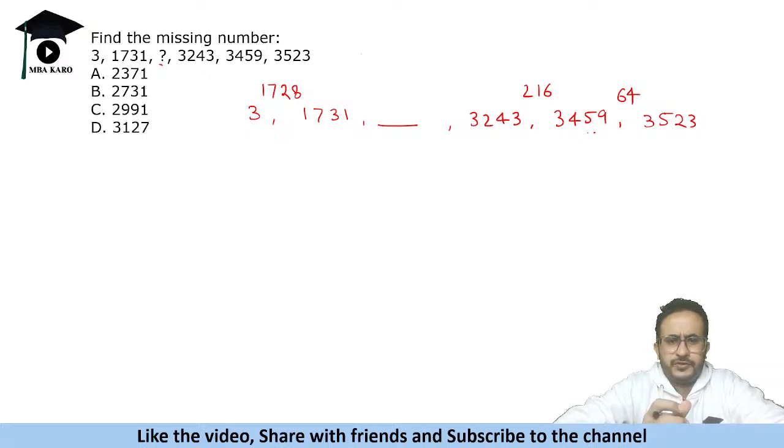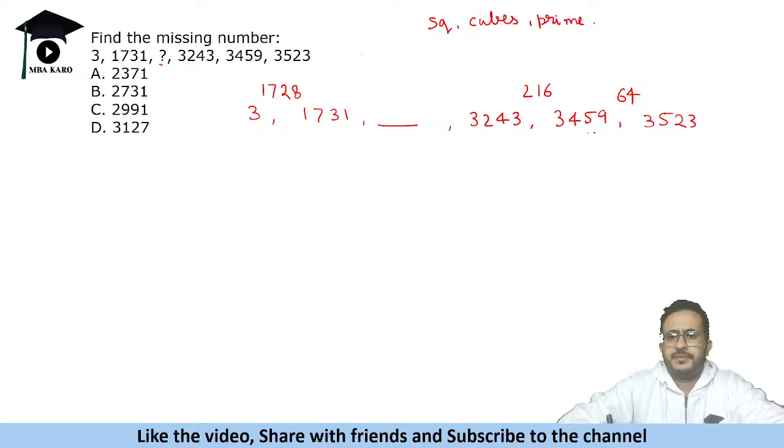Logic is related to differences, right? It could be increasing differences, decreasing differences. It could be squares, cubes, prime numbers. You should remain vigilant about all these things. Prime numbers, it could be square of prime number also. So these are generally the differences.